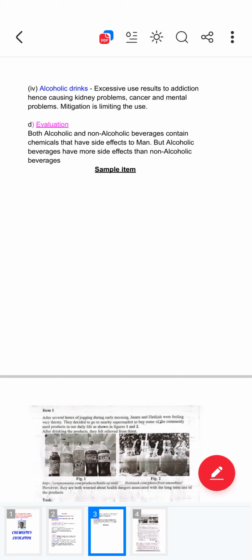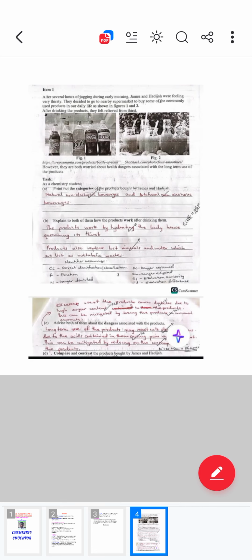So we have a sample item. Under our sample item, it says that after several hours of jogging during early morning, James and Elijah were feeling very thirsty.